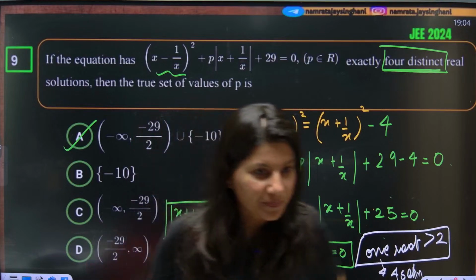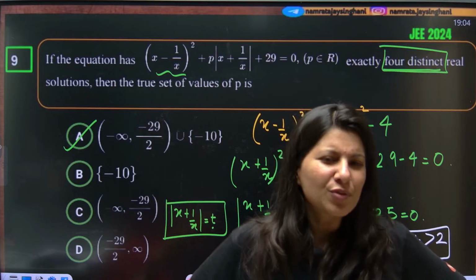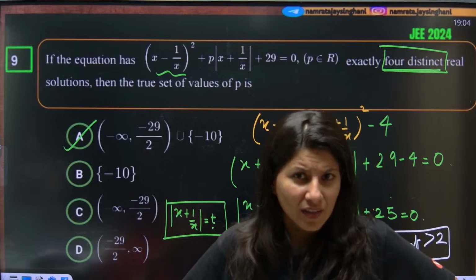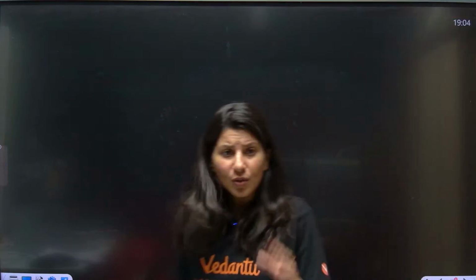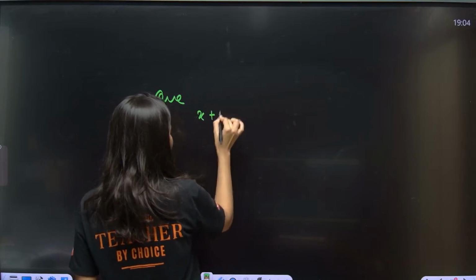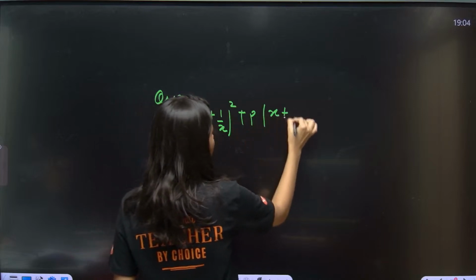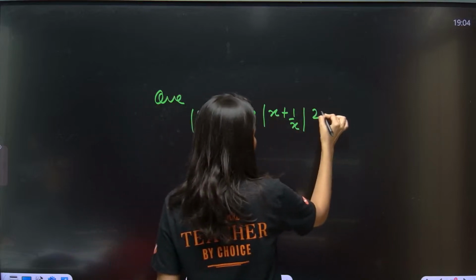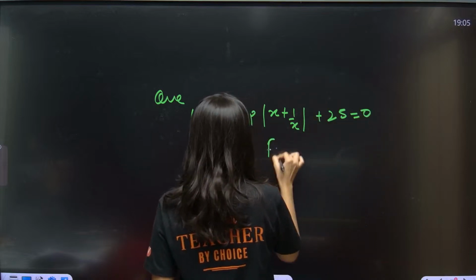Okay, true note. If they don't mention the 4 solutions, then why would they not mention it? If they do not mention it, then your question will be like, this is a quadratic equation plus p plus 25 equals 0.